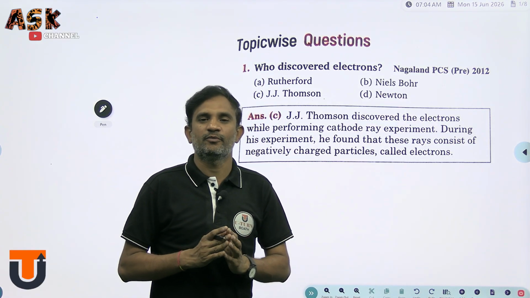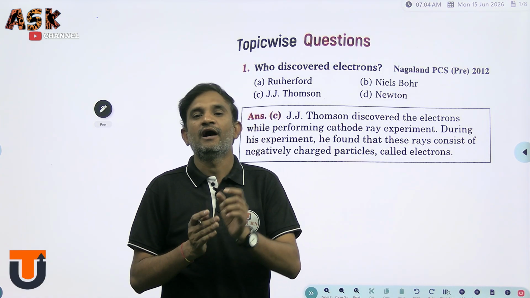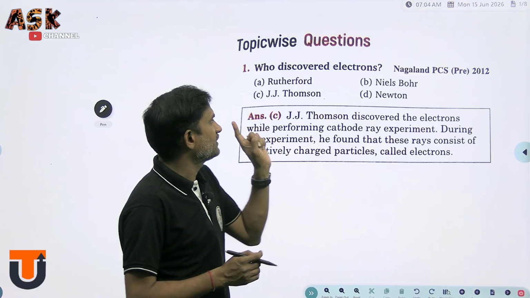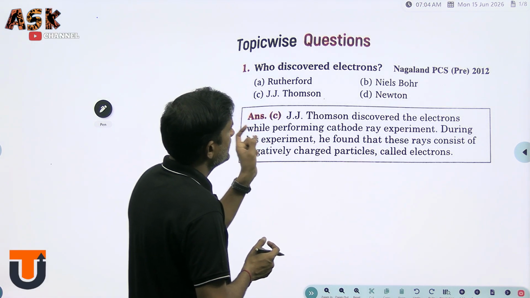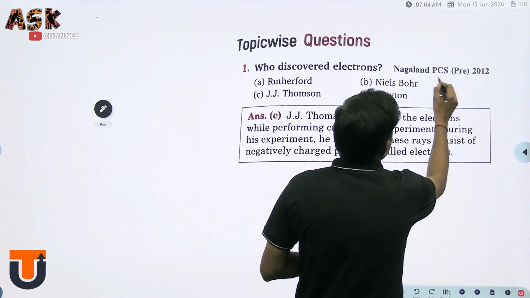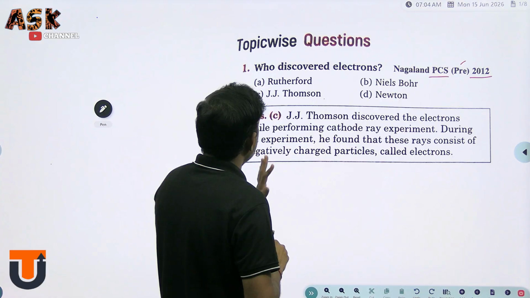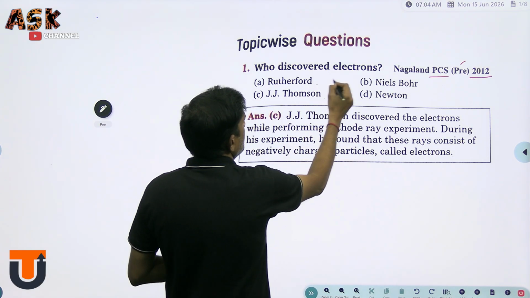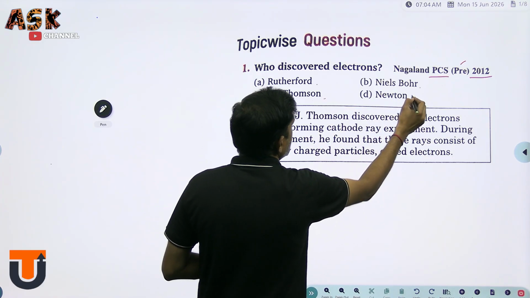In this session, we are going to discuss the previous competitive examination questions of the atomic structure chapter. The first question is, who discovered electrons? The question belongs to the Nagaland PCS preliminary examination 2012. There are four options. Option A, Rutherford. Option B, Niels Bohr. Option C, J.J. Thomson. Option D, Newton.